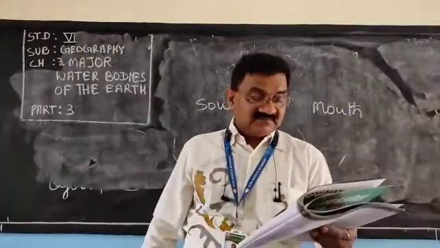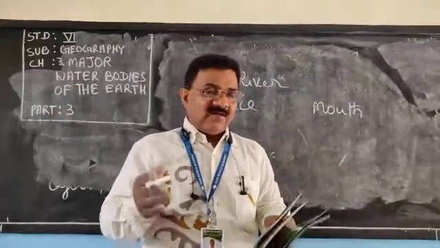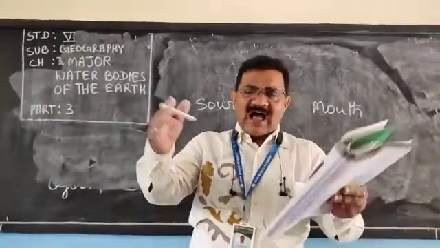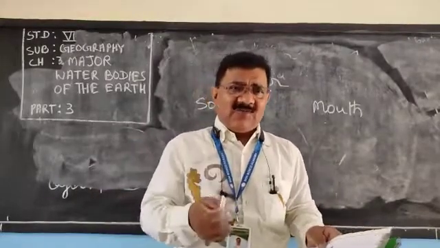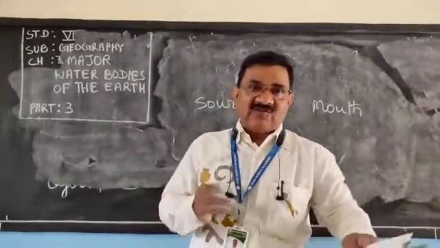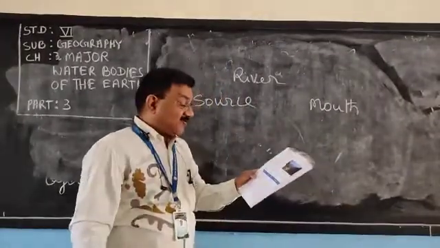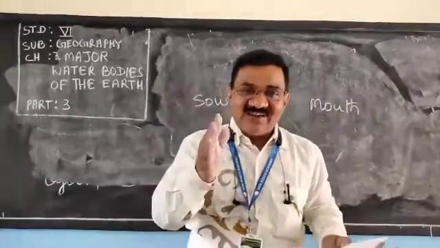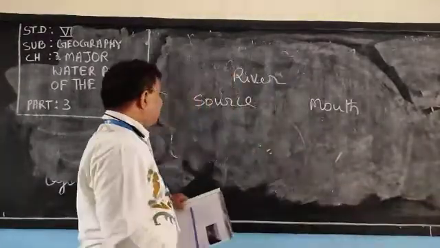Amazon, not the buying site. Do you know, I asked one boy, what a nice shirt you have put on, from where have you bought? He told, sir, Amazon. Don't think I am talking about that Amazon. Amazon is the name of a river. What is the source of that river?